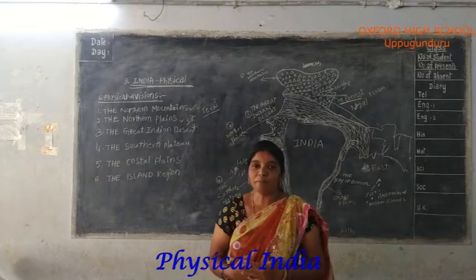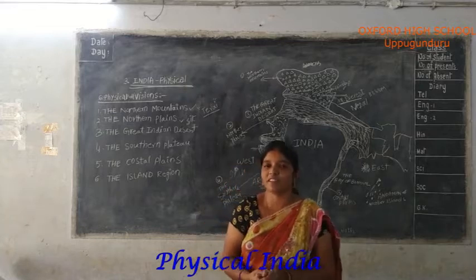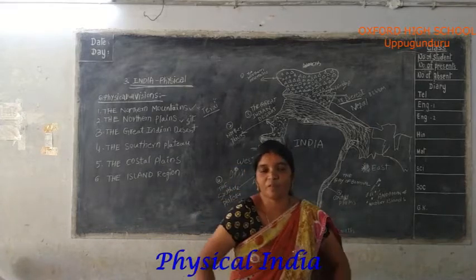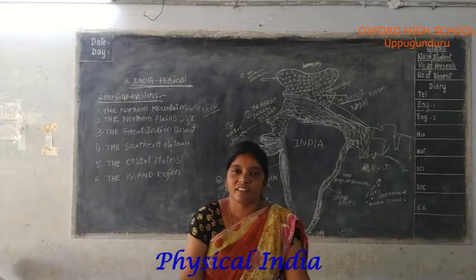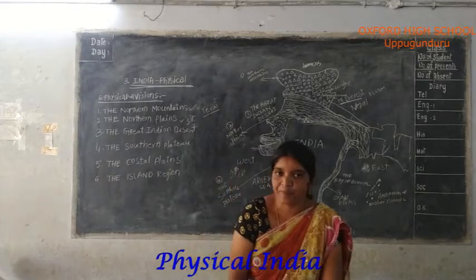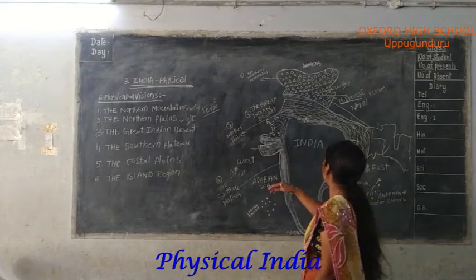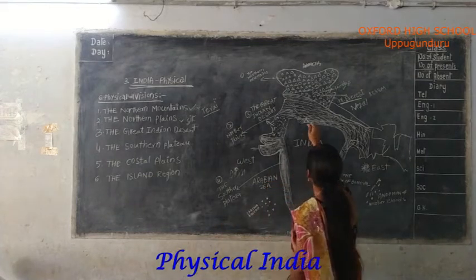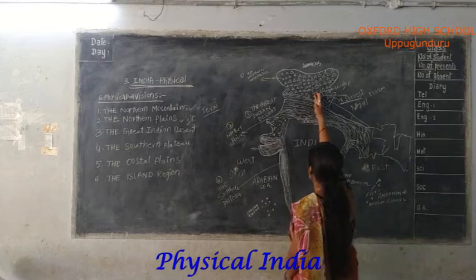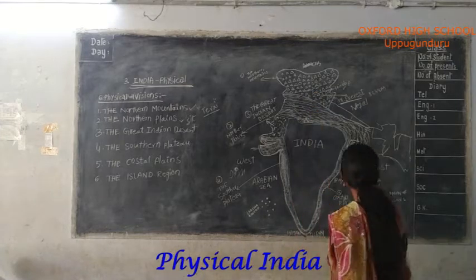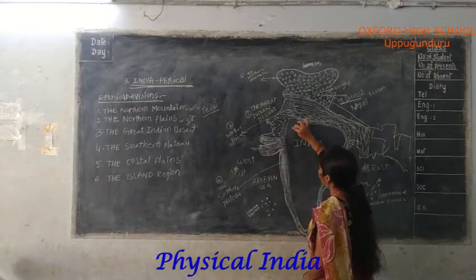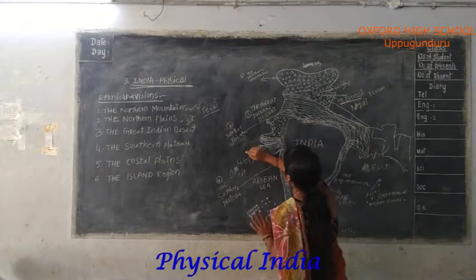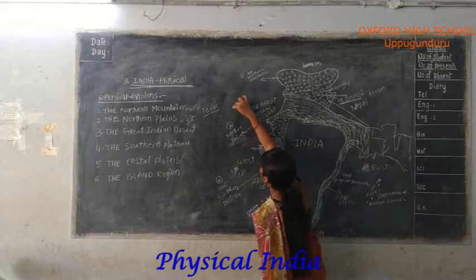Now we discuss the third physical division, the Great Indian Desert. Looking at the map, this is the north side, this is the south side, this is the east side, this is the west side. The northwest side is between the west and north.